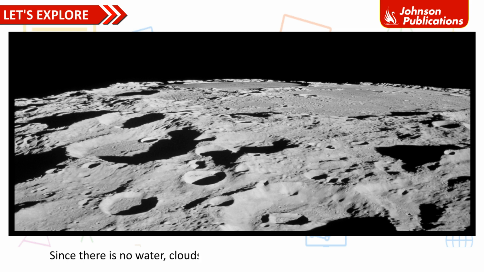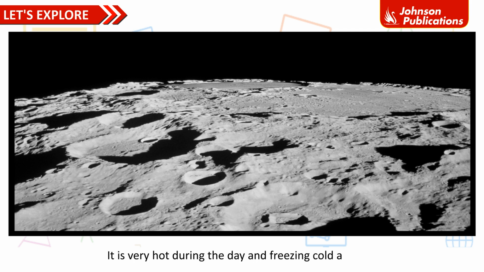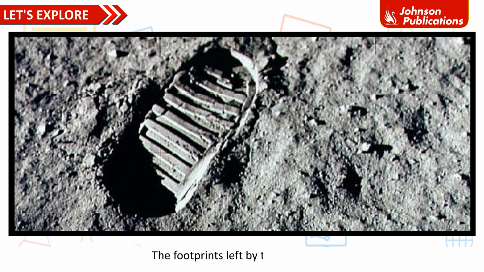Since there is no water, clouds do not form on the Moon and there is no rain. It is very hot during the day and freezing cold at night. The footprints left by the astronauts when they stepped on the Moon will remain visible for millions of years because no weathering is seen on the Moon.